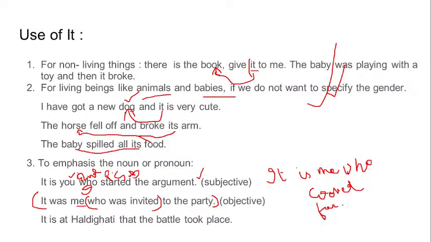I'm just using the short form to make it quick and not having to waste time writing. It is me who cooked for everyone.